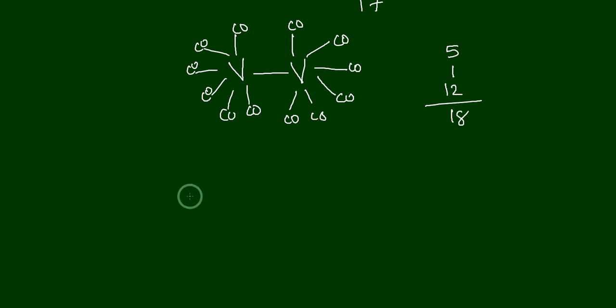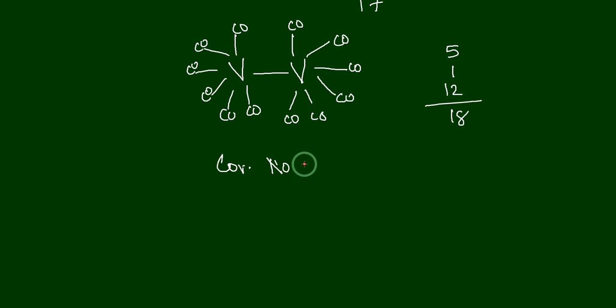The reason is that if it forms the vanadium-vanadium bond, then you count the coordination number of vanadium. What is the coordination number of vanadium in this molecule? Vanadium has a coordination number of 7: 1, 2, 3, 4, 5, 6, 7. So it gets a higher coordination number.